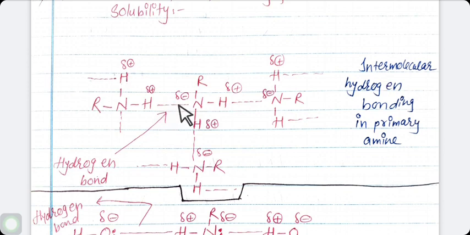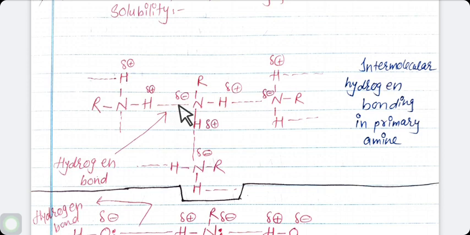Tertiary amine does not have intermolecular hydrogen bonding. It is very clear because in tertiary amine there is no hydrogen atom on the nitrogen. That's why there is no intermolecular hydrogen bonding. But due to the polar nitrogen-carbon bond, tertiary amines are polar molecules and have intermolecular dipole-dipole attractive forces.